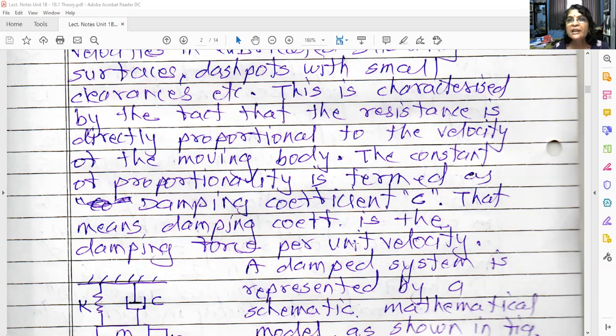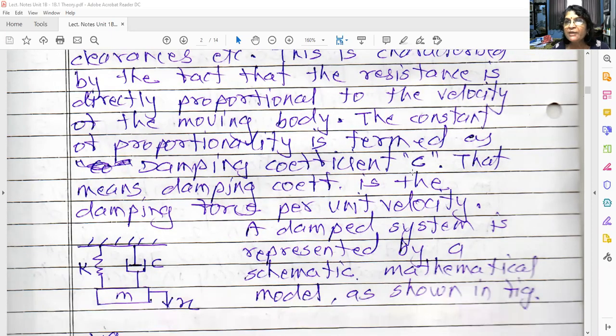That means the damping coefficient is the damping force per unit velocity. What I told you, suppose F is a damping force, is equal to C into X dot. C is the damping coefficient, X dot is the velocity. So how will you define C, that is damping coefficient? It is force per unit velocity.